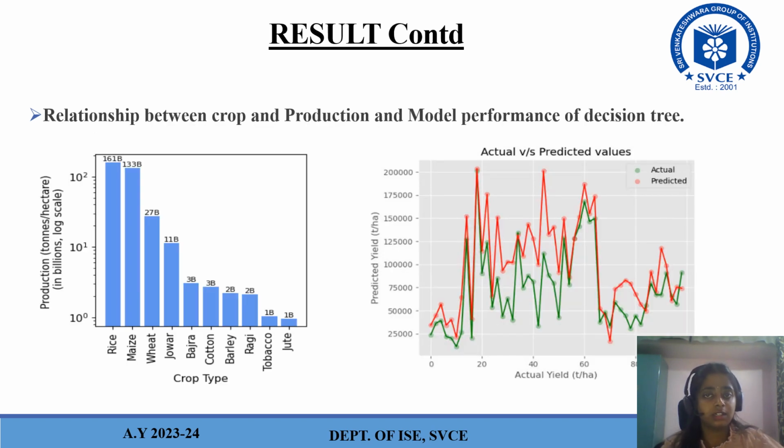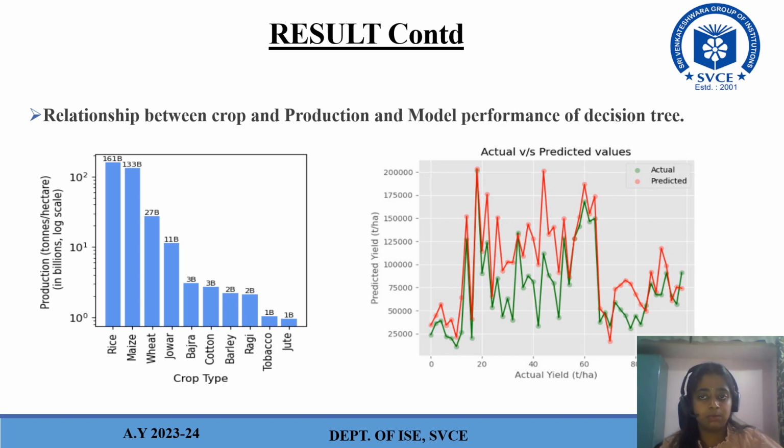So moving on to the results, I have a few images to explain here. This depicts the relationship between crop and production and the model performance of decision tree. This is the crop and production. Here we could see the crop types such as rice, maize, wheat, jowar, cotton, ragi, jute. And here we'll be having the production. For rice, we could see how much it's been produced. Rice has been produced at the highest, and next we have maize. In a similar way, all other crops are also produced.